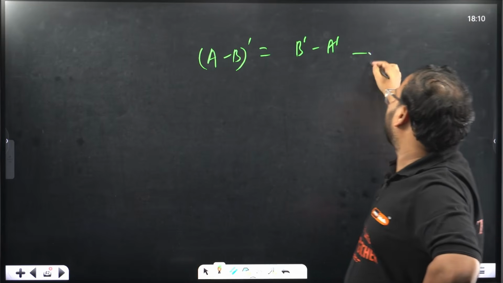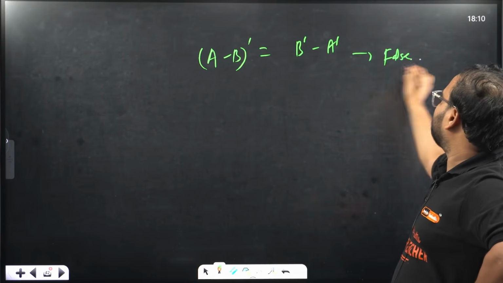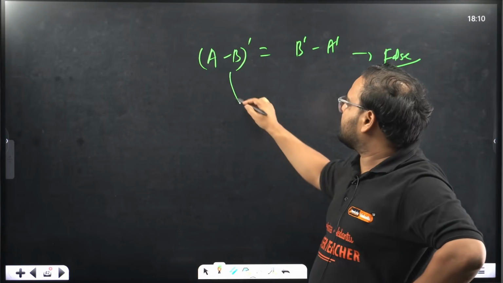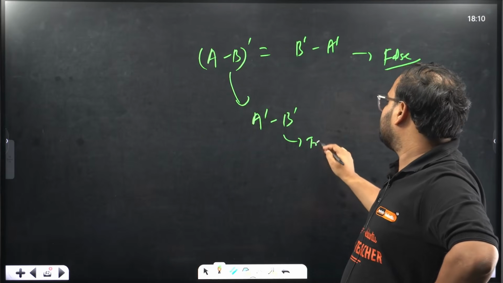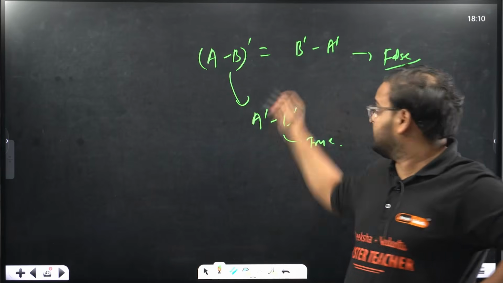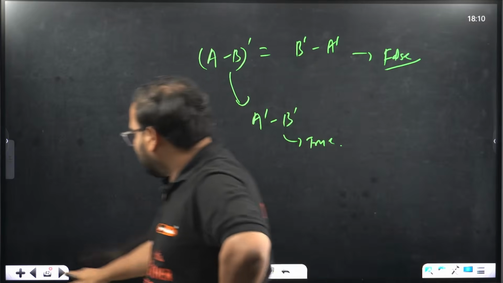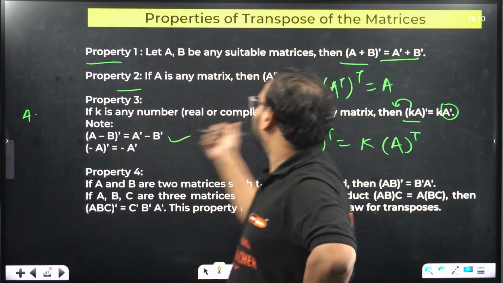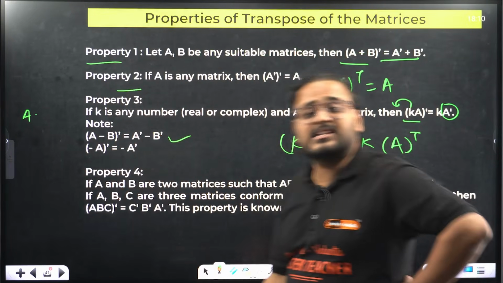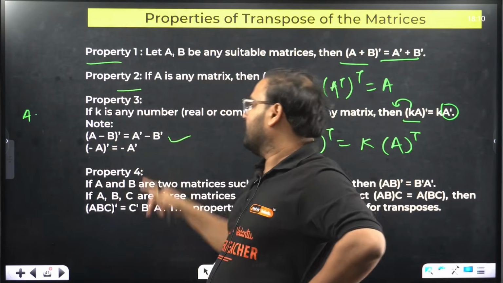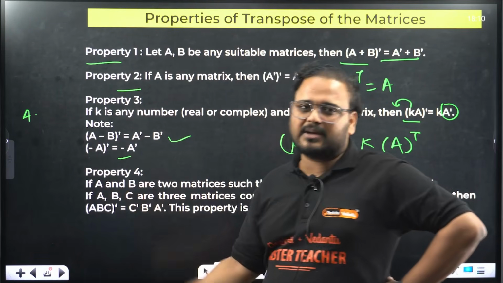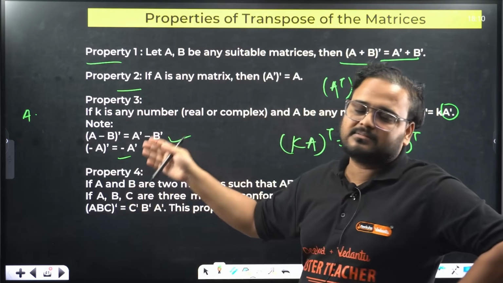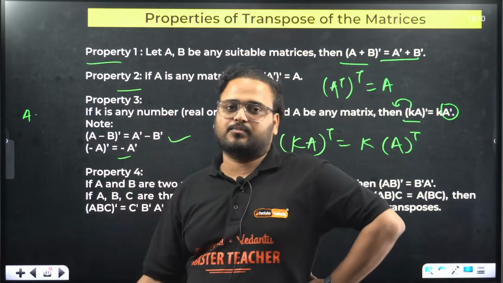This is a false statement, because the true statement is A dash minus B dash. This is true, this is false. So the difference acts the same as the sum. Negative of A transpose is the same as negative A transpose. The sign of the element does not matter in the transpose, you can take it outside.